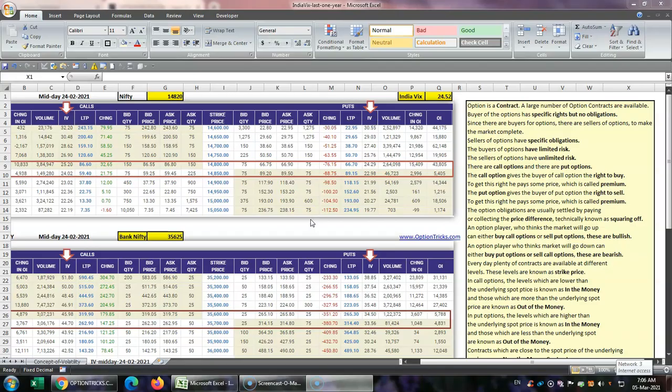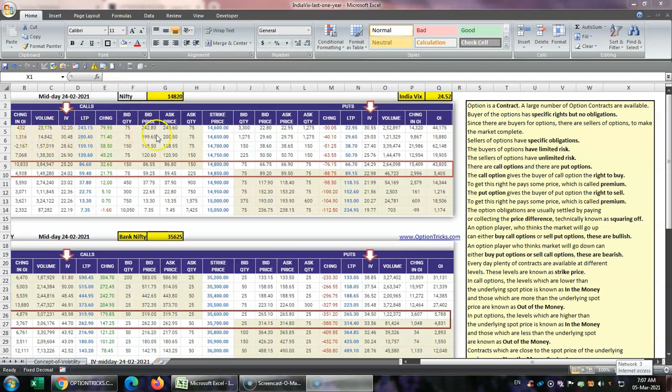This is the first lecture about options. What is an option? An option is a contract. A large number of option contracts are available. If you see this list, these are all option contracts taken in midday of 24/2/2021 from the website of Nifty, that is website of NSE India.